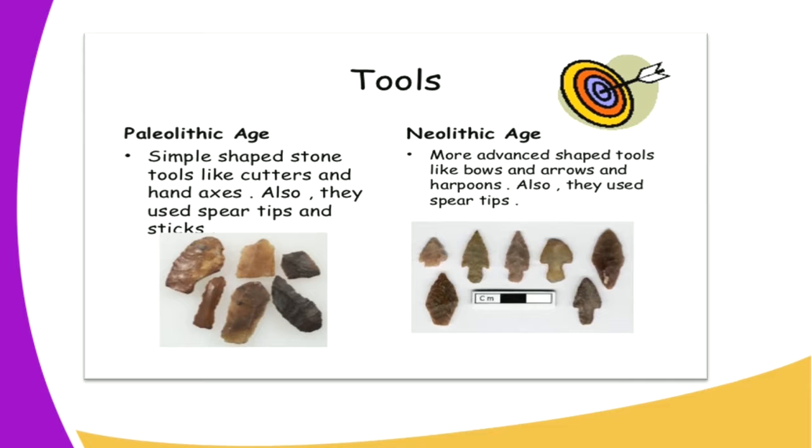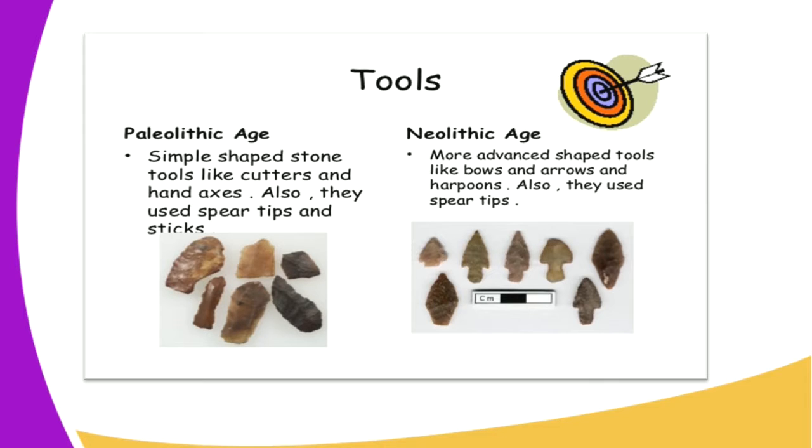You can see the tools here that were also made in the Neolithic, the New Stone Age period, but we shall look at them later. They were more advanced shaped tools like bows and arrows and harpoons. Also they used spear tips. Basically, the tools made in all three Stone Age periods that we have discussed, the Lower Paleolithic, the Middle Paleolithic and the Upper Paleolithic or Neolithic, are totally different.